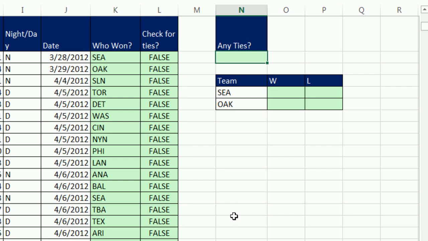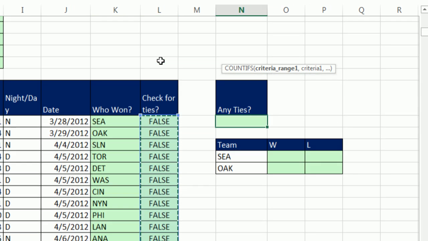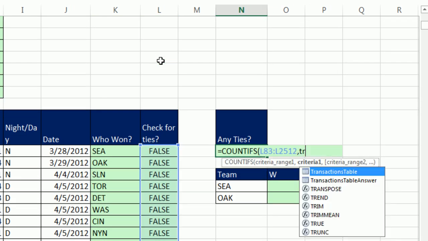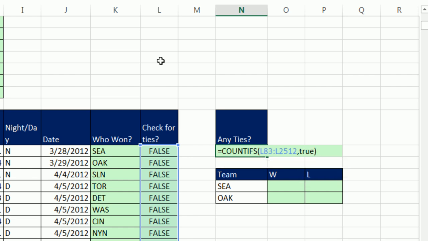I'm just going to say COUNTIFS. The whole range here, and what am I counting? Control backspace. I'm going to count how many TRUEs there are. And logical values have to be entered not with double quotes, but just straight text. It's not text, it's a Boolean value, it's a logical value. When I Control Enter, if I hit F2, you see it's always capitalized. And sure enough, there were 0 ties.